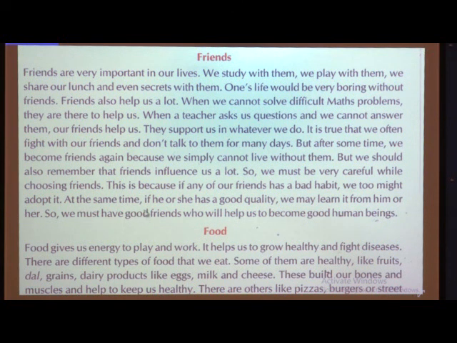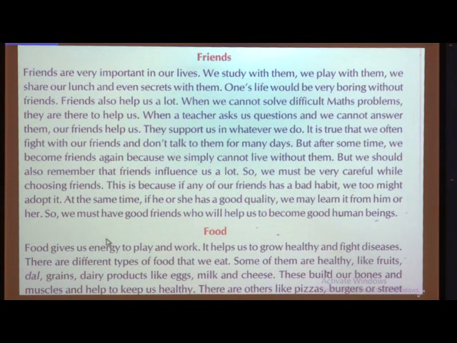At the same time, if he or she has a good quality, we may learn it from him. See, many friends you have, good friends. I know, children, you all might be having good friends only, and what you have to do, if they have good qualities of studying, or good habits, or good hobbies, so many good qualities they might be having, you should learn from them. If you are lacking in some thing or other, you should learn all these good qualities from your friends, because that will be very beneficial for you in your future life.